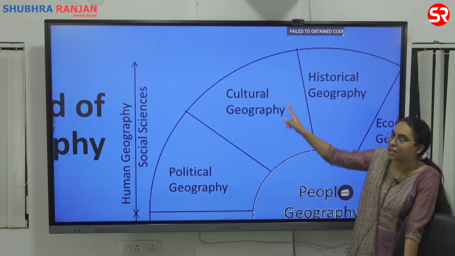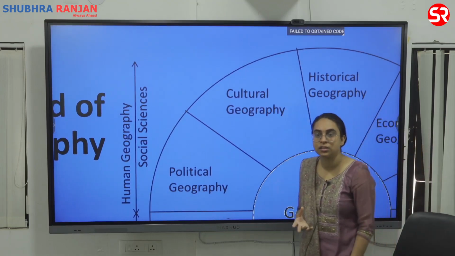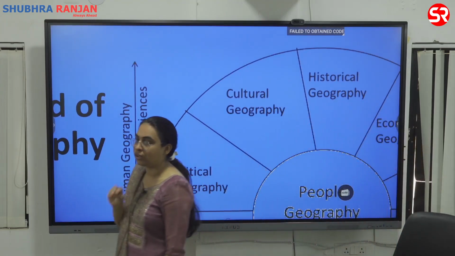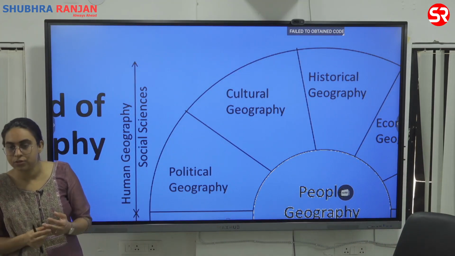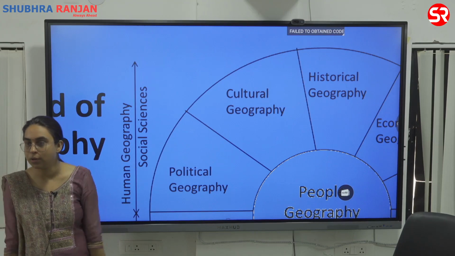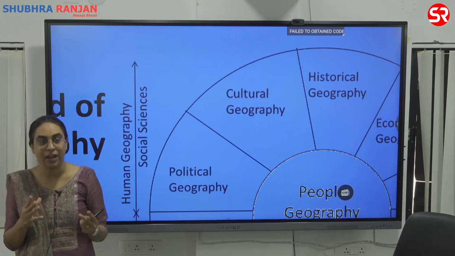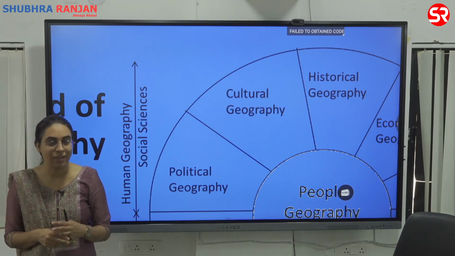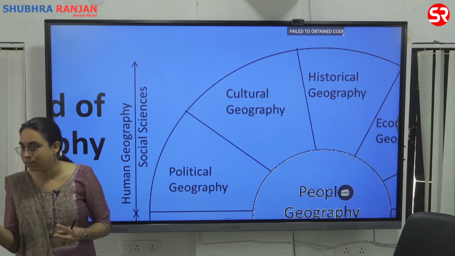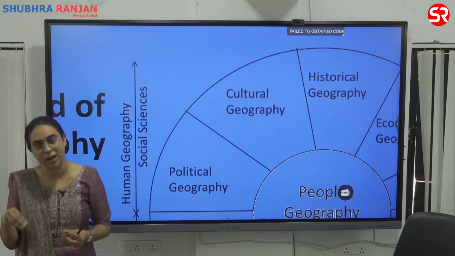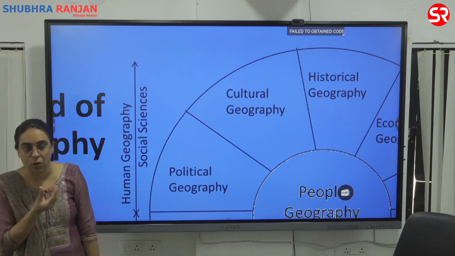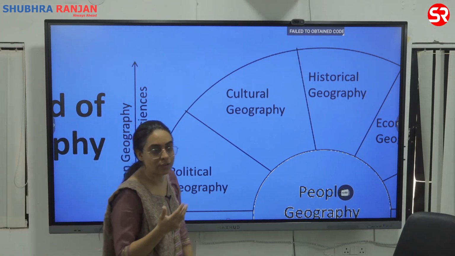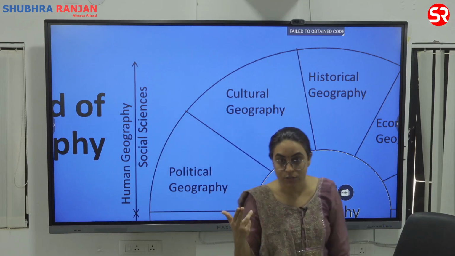It is also about cultural geography. You study the tribes. You study about the race, you study about the biological features of the population. Can you see? If you talk about us here, we are in India, we are mixed race. We have fair complexion, we have dark complexion, we have curly hair, we have straight hair, we have different kind of eyes, we have different kind of jawline. Okay, everybody, so we are mixed race. These are the features of races, right?